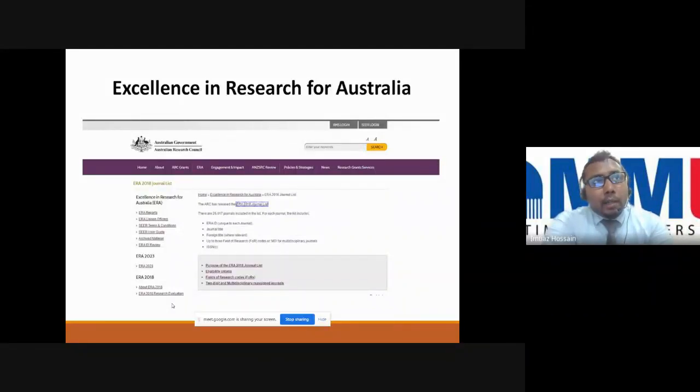Then ERA is one of the sources, but it was popular 5 or 6 years back. Now it's not so popular, but it's still good and better than Google Scholar if your journals are indexed in ERA.